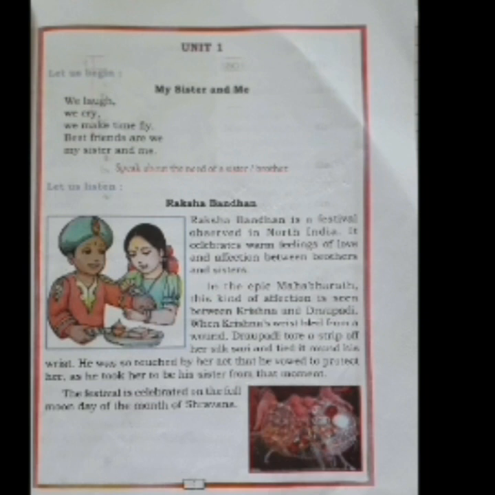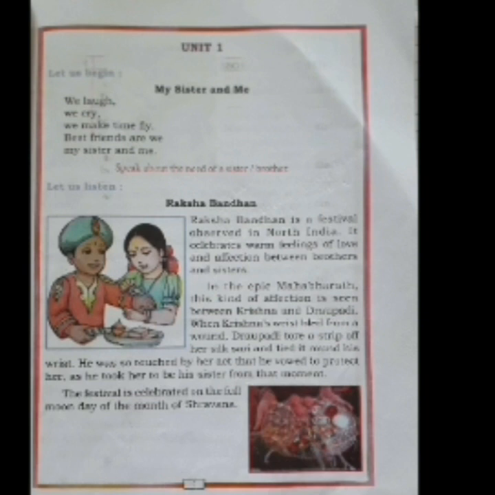Now, the next stanza. In the epic Mahabharata, this kind of affection is seen between Krishna and Draupadi. Where do you find this story about Raksha Bandhan? In the epic Mahabharata. Now, do you know the meaning of epic? Epic means it is a historical event which has taken place long years back. So, Mahabharata is an epic. In this epic, you can find the love and affection between Krishna and Draupadi.